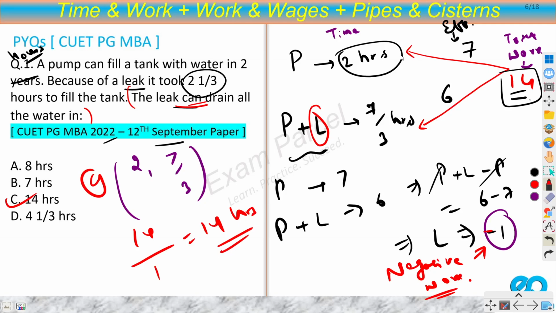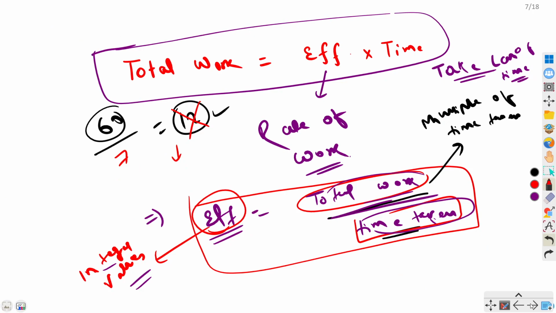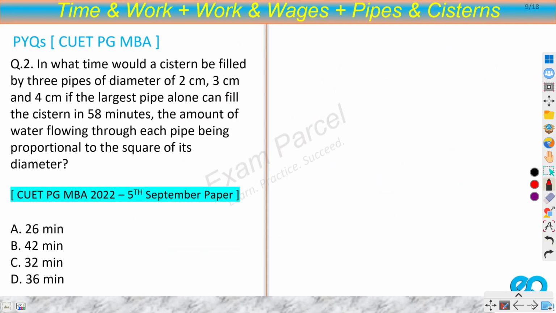Why we take the LCM of the time taken to find our total work, and all those things, I have explained to you. Let's move on to the next question. This is from the 2022, 5th September paper, other slot. In what time would a cistern be filled by 3 pipes of diameter 2 cm, 3 cm and 4 cm, if the largest pipe alone can fill the cistern in 58 minutes, the amount of water flowing through each pipe being proportional to the square of its diameter?